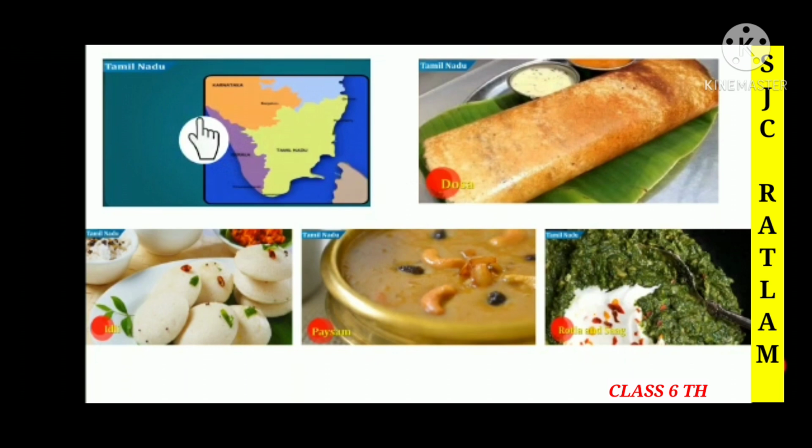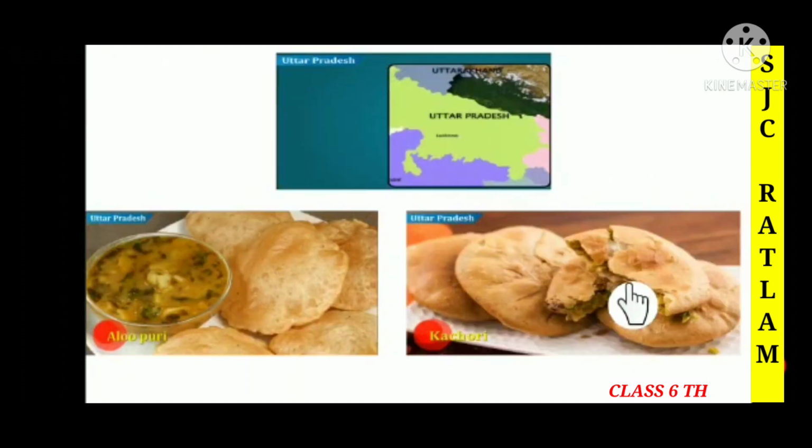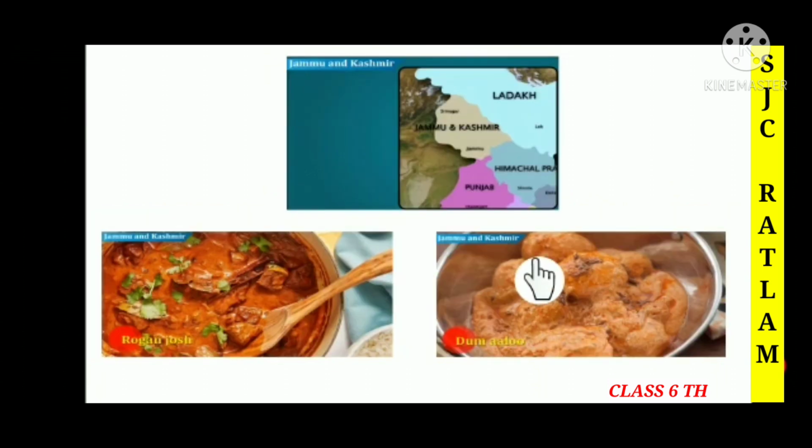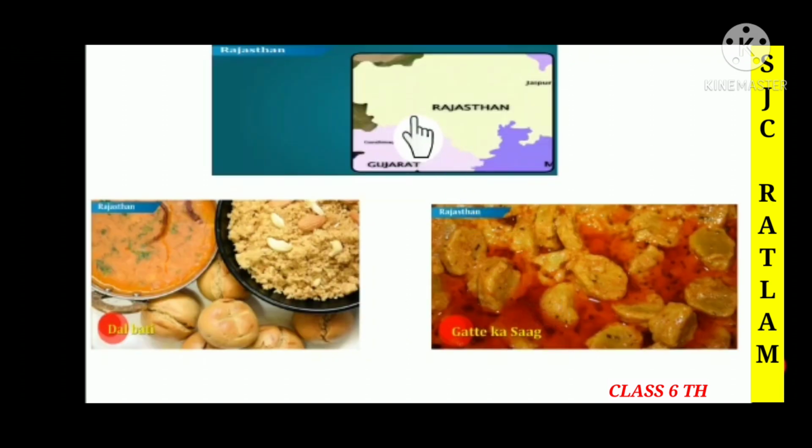In Tamil Nadu, children, we can see dishes like dosa, idli, paisam, rotla and saag. In Uttar Pradesh, we can see dishes like aloo puri and kachori. In Jammu Kashmir, we can see dishes like rogan josh and dum aloo. And in Rajasthan, we can see dishes like dal bati and gatte ka saag.